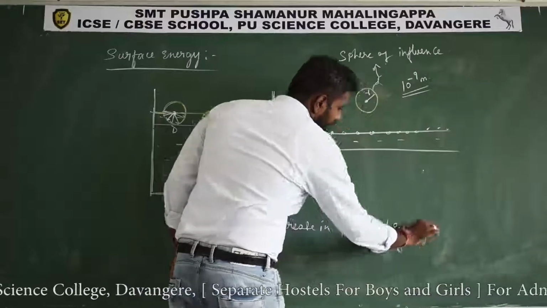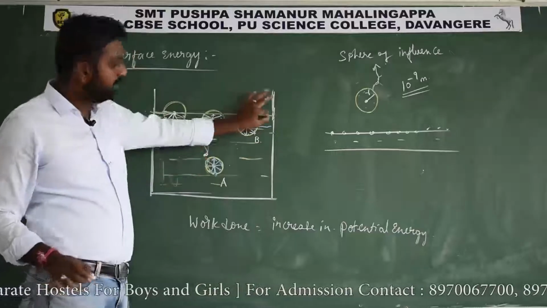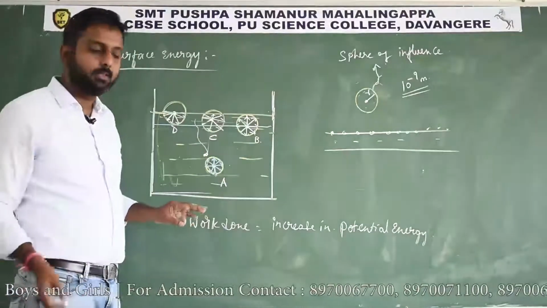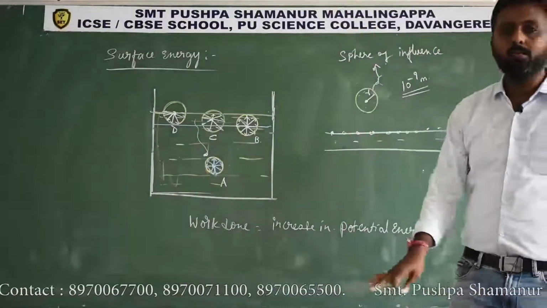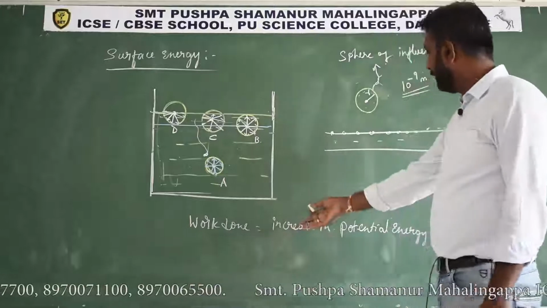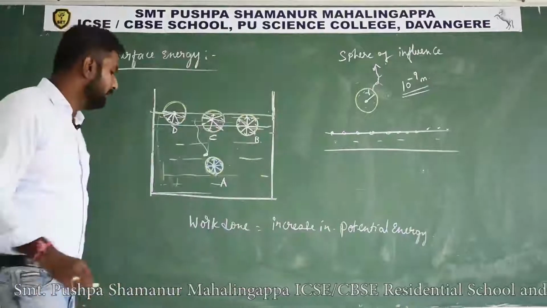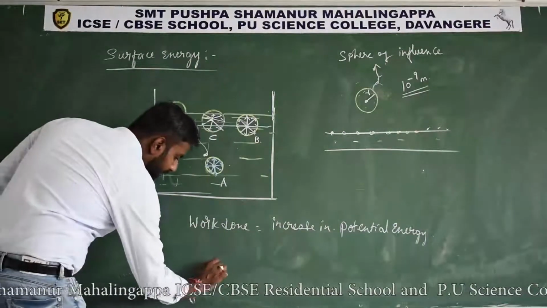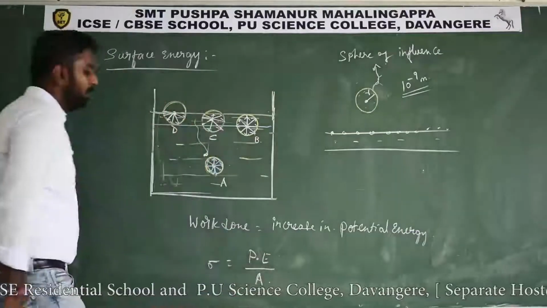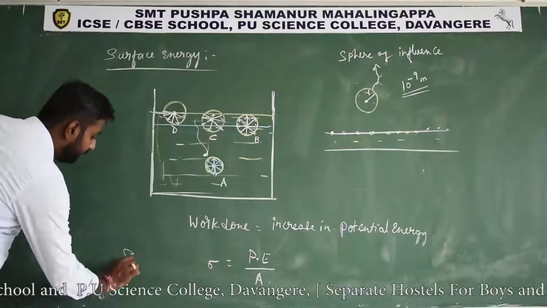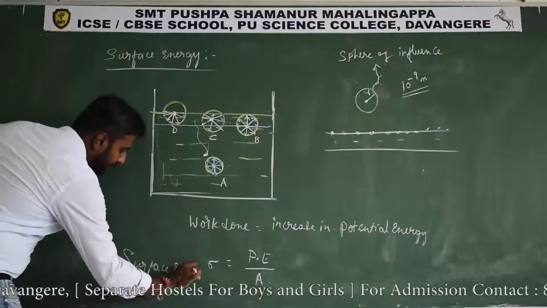Okay, that means the work done to move a liquid from the interior to the top surface against the force of intermolecular attraction, or the downward force, will be stored in the form of potential energy, and this potential energy per unit area is called surface energy.